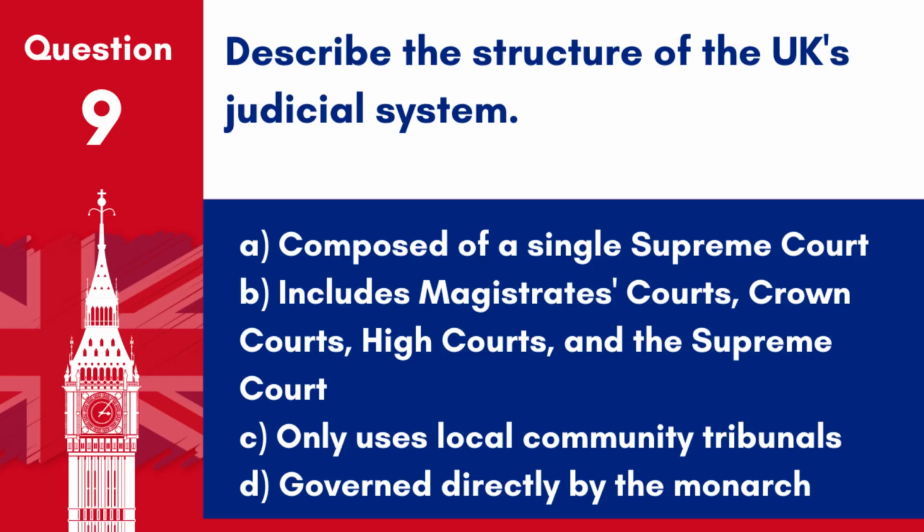Question 9. Describe the structure of the UK's judicial system. A. Composed of a single Supreme Court. B. Includes magistrates' courts, Crown Courts, High Courts, and the Supreme Court. C. Only uses local community tribunals. D. Governed directly by the monarch. Answer. B. Includes magistrates' courts, Crown Courts, High Courts, and the Supreme Court. This hierarchical structure allows for a comprehensive judicial process.